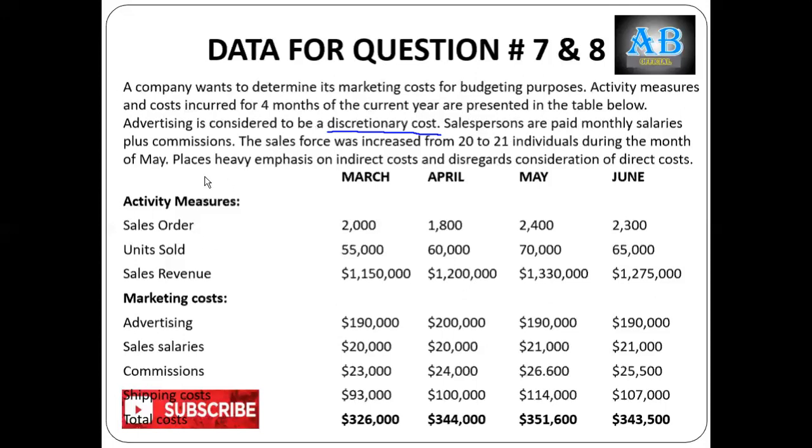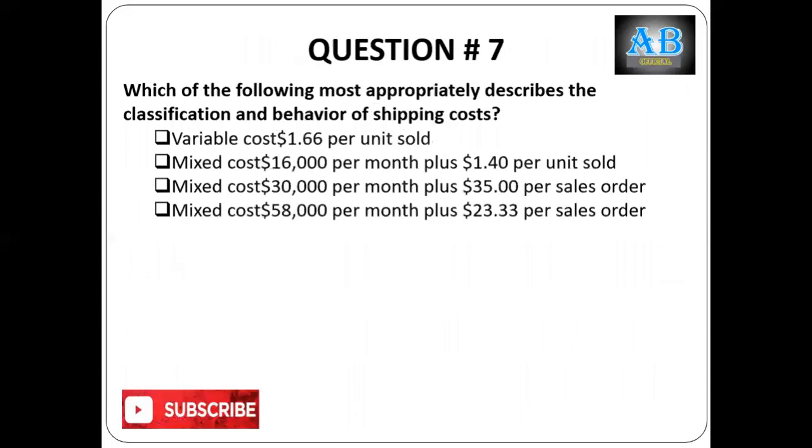Salespersons are paid monthly salaries plus commission. The sales force was increased from 20 to 21 individuals during the month of May. Here, selling places heavy emphasis on indirect costs and disregards consideration of direct costs. Sale orders, units sold, sales revenue are the activity measures; then marketing cost, advertising, sales salaries, commission, shipping cost, and then there is a total cost. Now let's look at the first question. Which of the following most appropriately describes the classification and behavior of shipping cost?